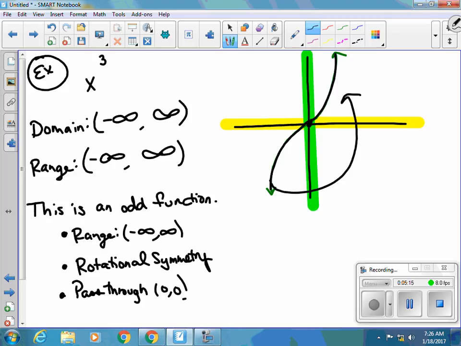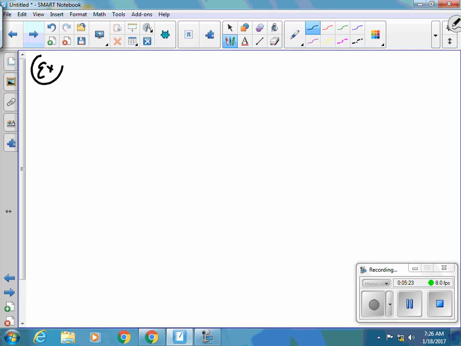So since this was an odd function, we need to look specifically at an even function. Horrible sketch, sorry.